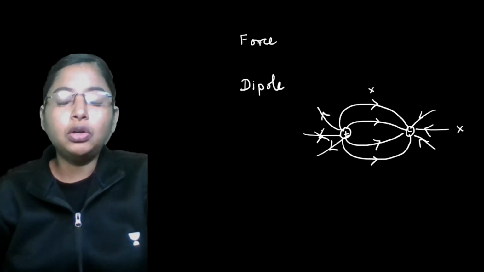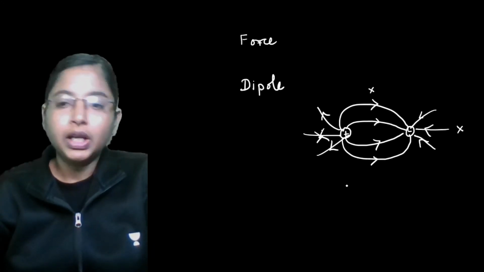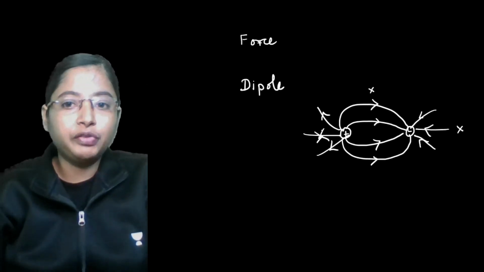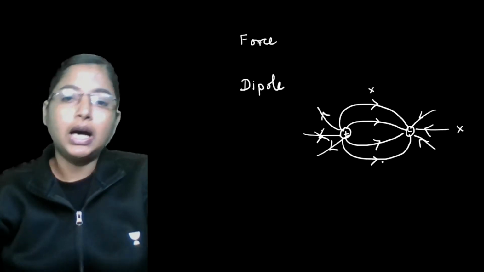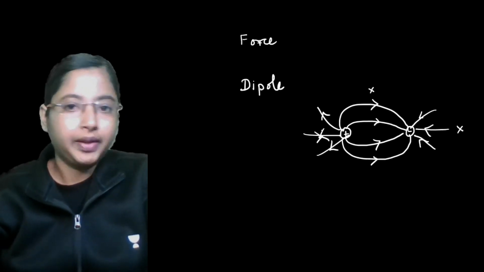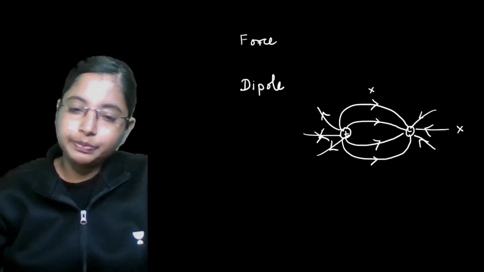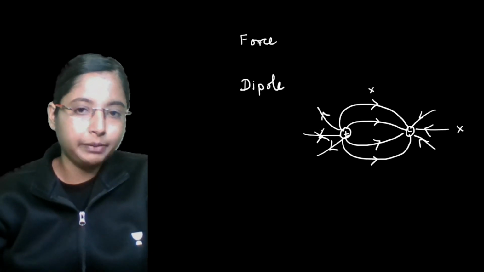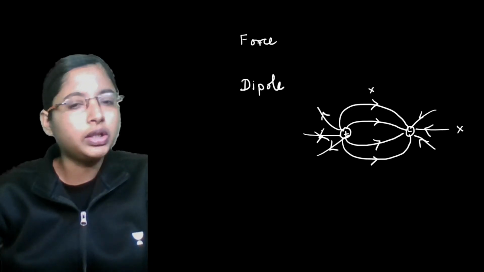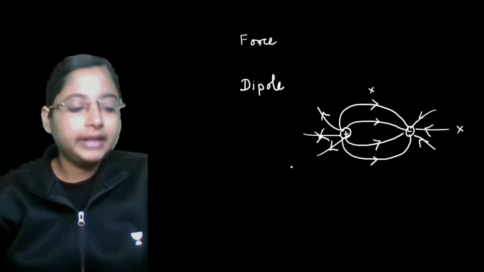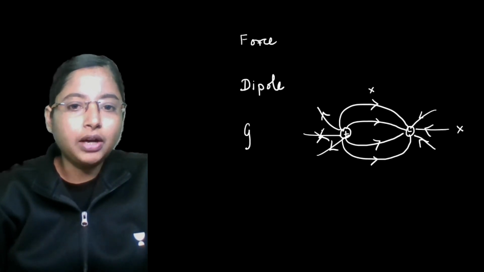Okay, now also what would be the field equation? Other than the question with respect to the dipole, go through the numericals as well. With respect to numericals, there is a special class on the Unacademy platform that is going to focus only on the numerical part. After this electric dipole, the next thing you need to concentrate on is definitely Gauss's law.